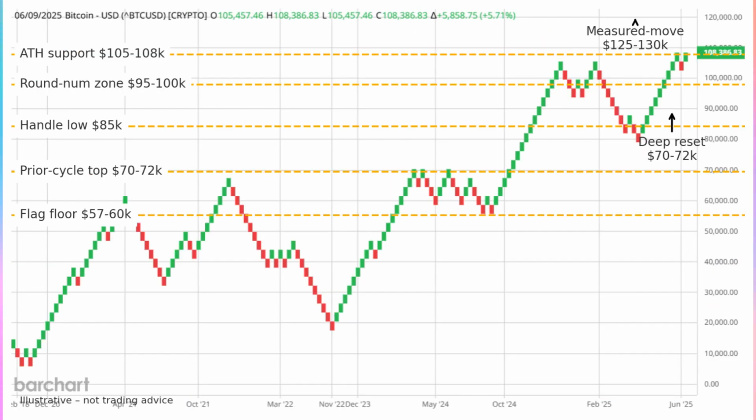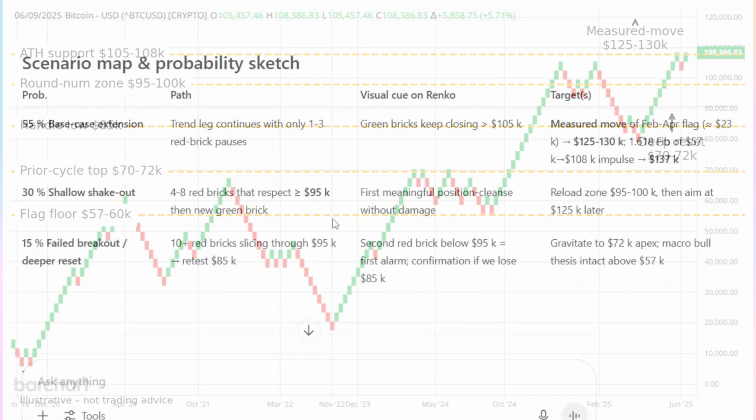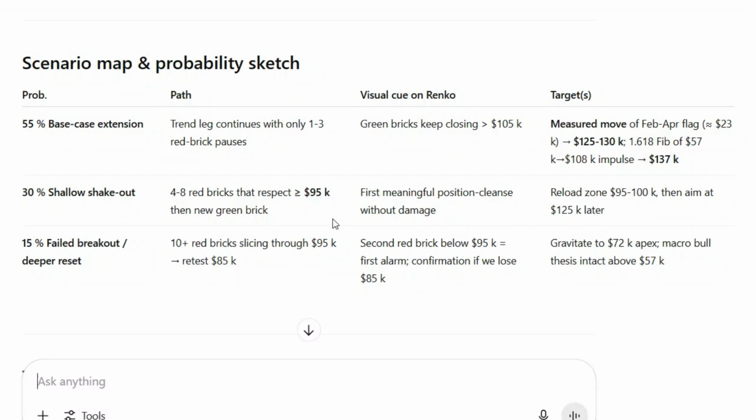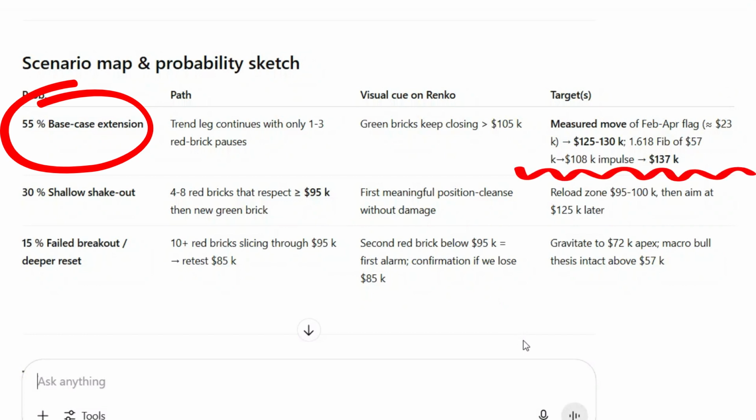Next up, I tested it on Bitcoin. Let's take a look at the current scenario map and probability sketch for this setup, based on the Renko chart. Based on o3's analysis, first scenario, which has about a 55% probability. In this path, the trend leg continues. A measured move from the February to April flag, which is roughly 23,000, projects up to 125,000 to 130,000. The 1.618 Fibonacci extension of the 57K to 108K impulse points even higher, to around 137,000.